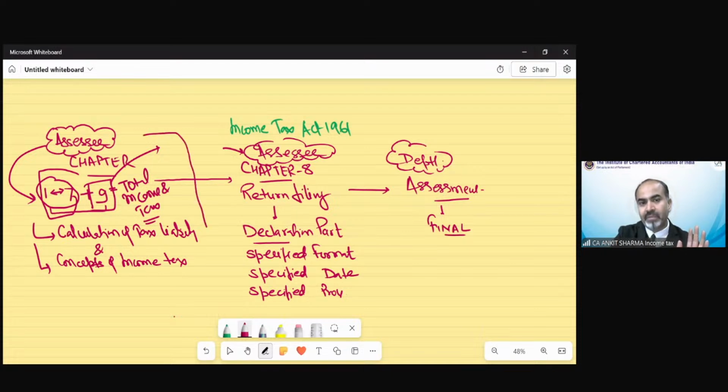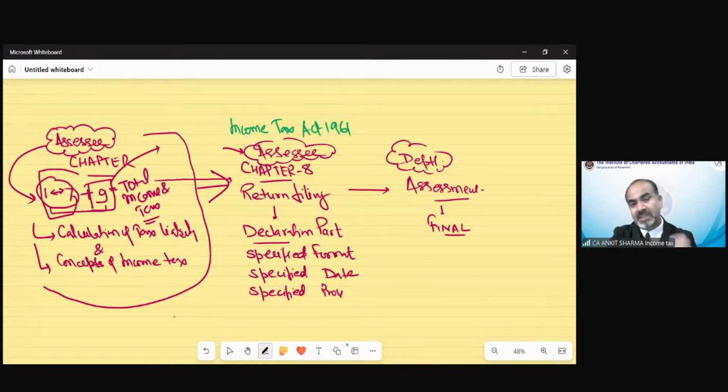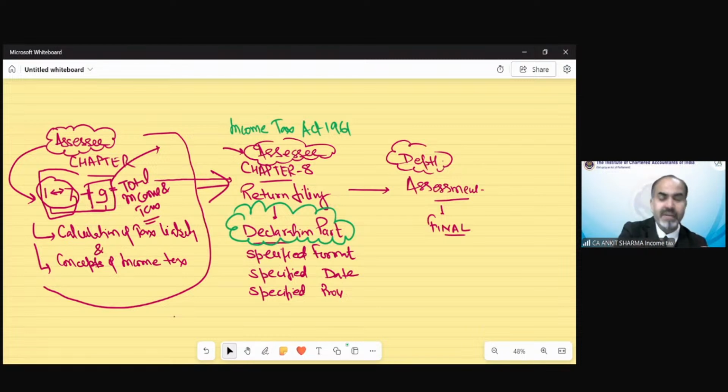Whatever you have done from chapter 1 to 7 and chapter number 9, you have to present that information to the income tax department in a specific format at the specified time, with specific provisions that need to be followed. So technically, this chapter belongs to the declaration of liability part, that whatever calculation you have done, or your consultant or your CA or your financial consultant has done on behalf of the assessee.